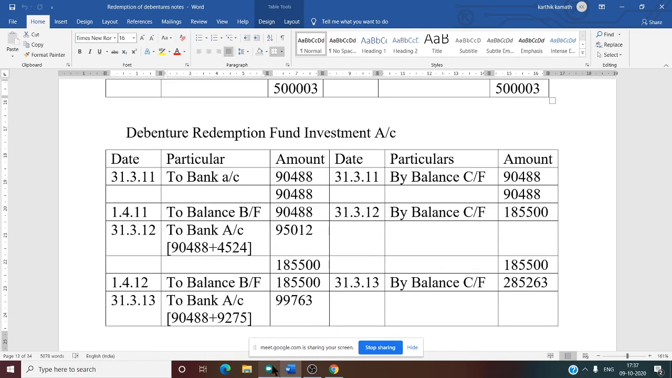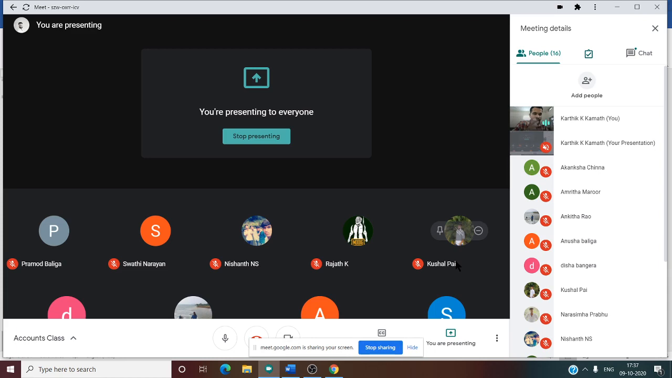Yes. Now any doubt in debenture redemption fund account? Any doubt? You can ask me now. For 5 years we have calculated. Any doubt you can ask me. You can ask me now. Yes. What about doubts? Yes.